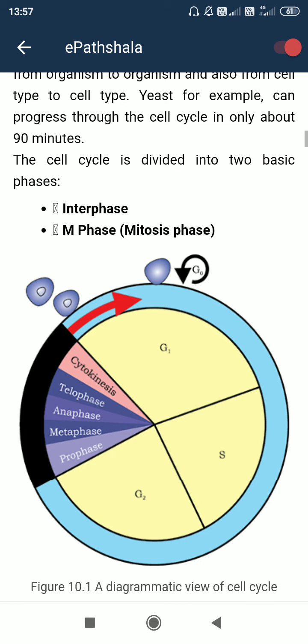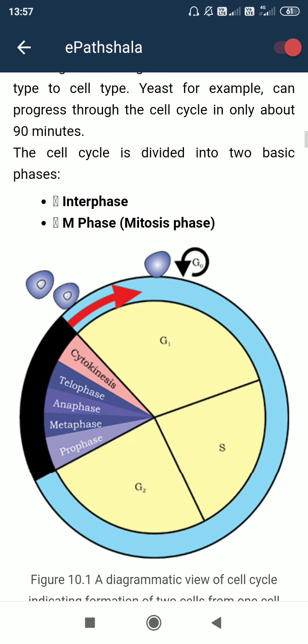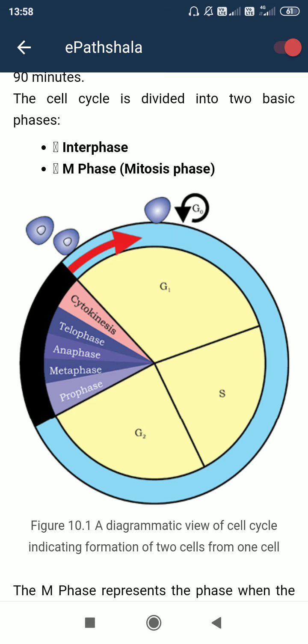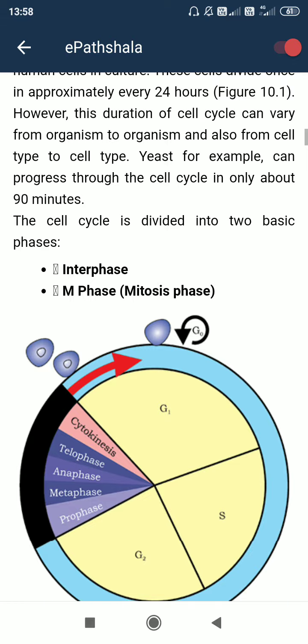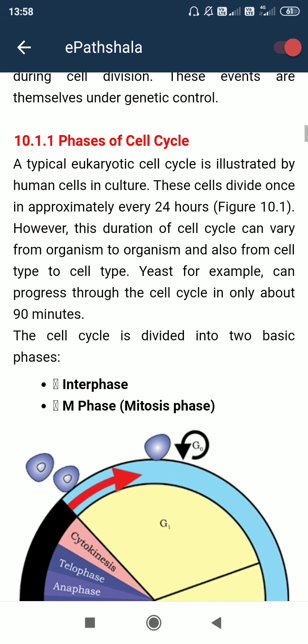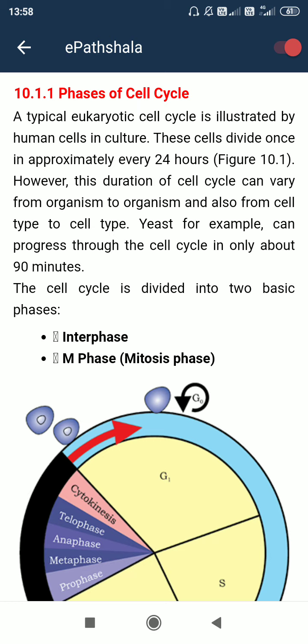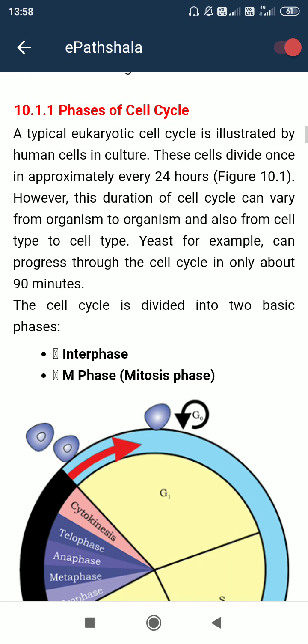Another term, interphase. Mitotic phase is the actual division phase, and all the remaining phases, G1, S and G2, are called interphase. Under interphase, G1, S and G2 come. We need to remember this. Another thing, the total cell cycle timing is 24 hours. It takes 24 hours for our cell to divide and grow, and after 24 hours it gets doubled.